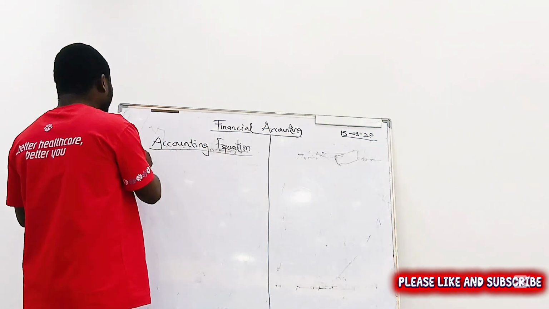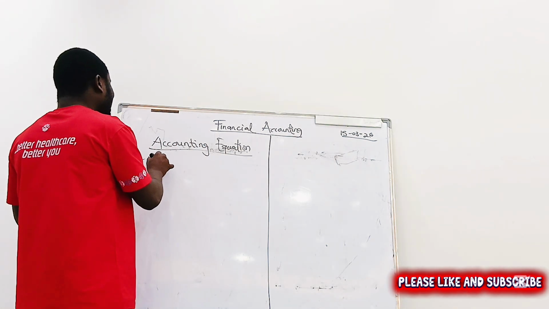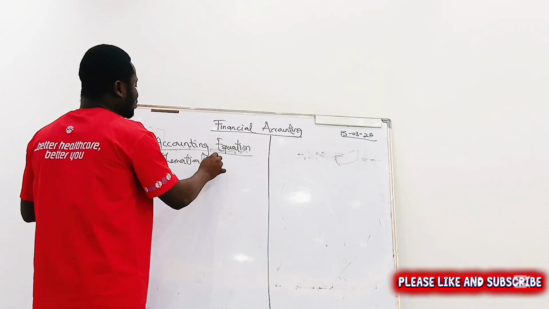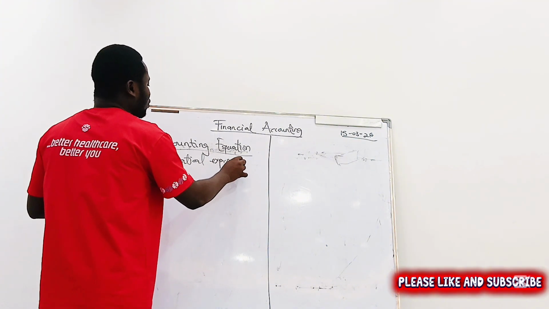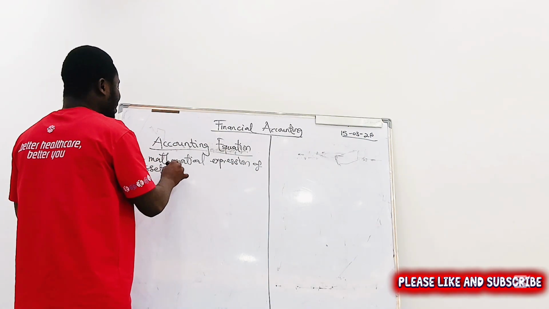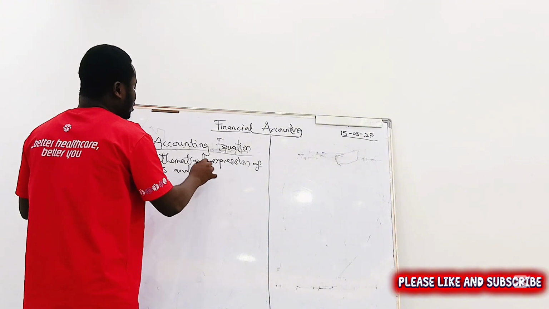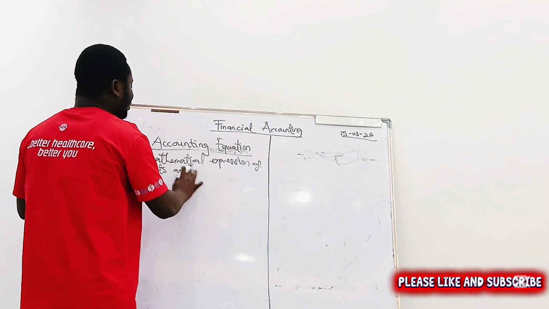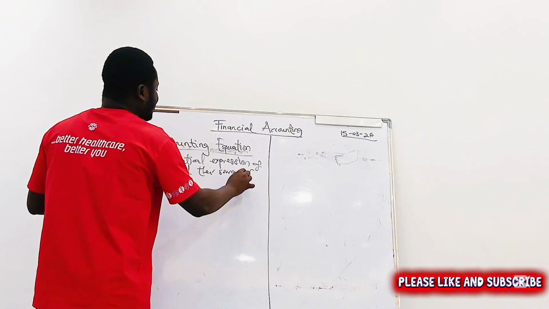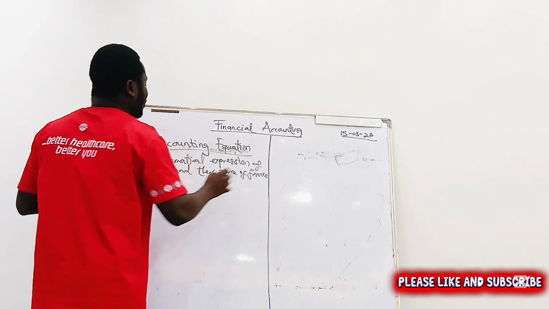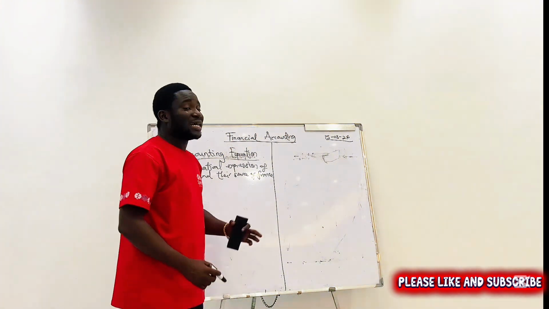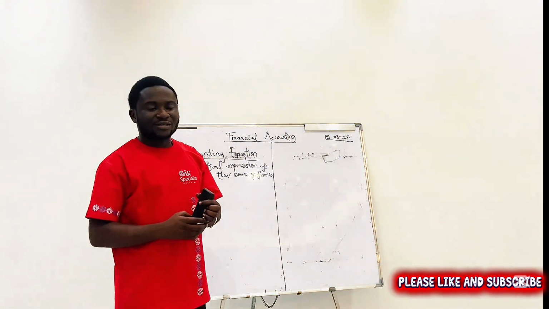Accounting equation is the mathematical expression of assets and their source of finance. So accounting equation is the mathematical expression of assets and their source of finance.